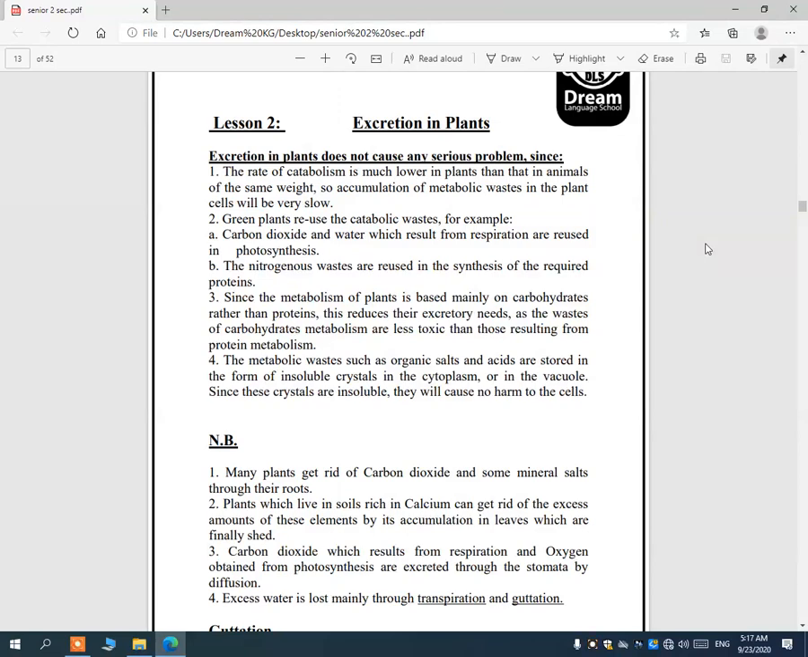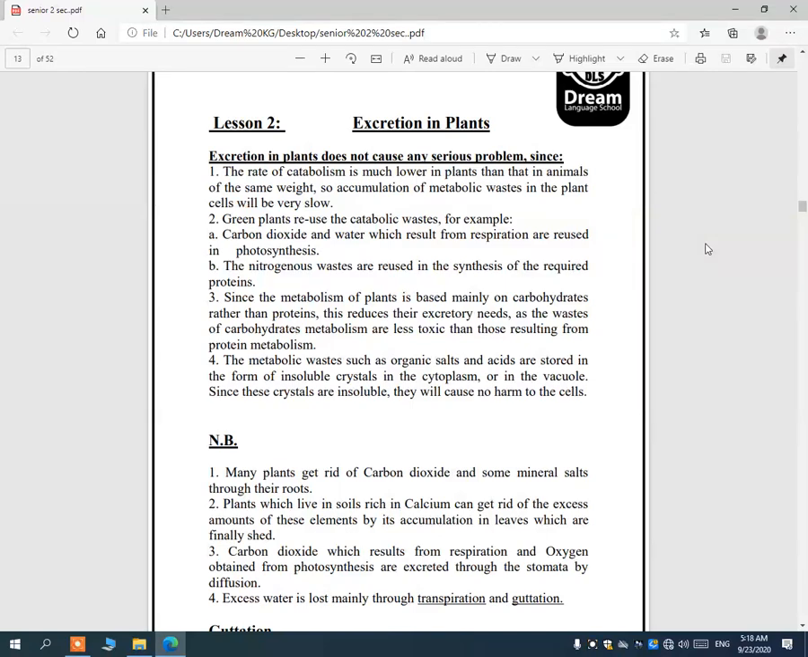All of us know that it's important for the plant in the photosynthesis process. The plant can use them again in photosynthesis. Nitrogenous wastes are reused in the synthesis of required proteins. Also, number three, the metabolism of plants is based mainly on carbohydrate rather than protein, so this reduces the excretory needs, as wastes of carbohydrate metabolism are less toxic than those resulting from protein metabolism.